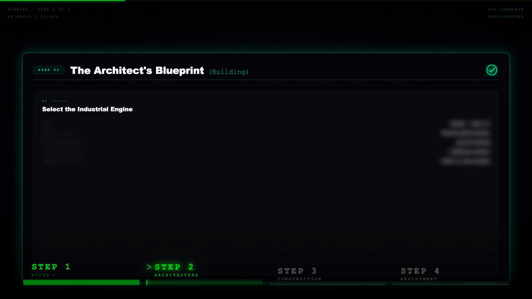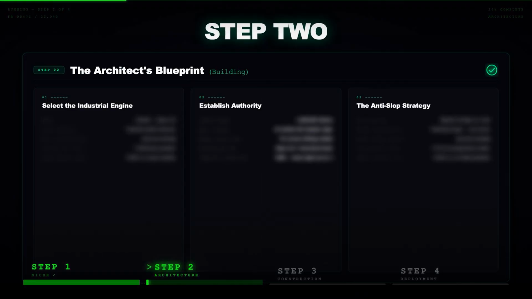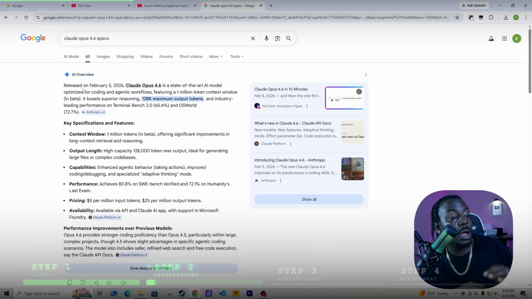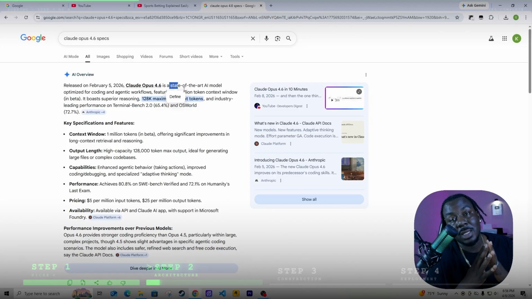We've identified our niche. All right, now part two, this is the most important because this is the architecture step, right? This is how we're building this. And yes, we're gonna be using AI, but we're not just using any AI. We're gonna be using Claude Opus 4.6. It's a state-of-the-art AI model, right? And for those who have used it already for maybe other things, you can testify. This tool is powerful.